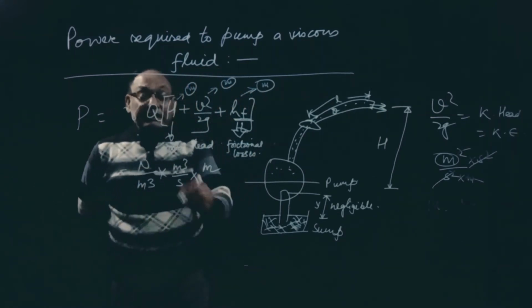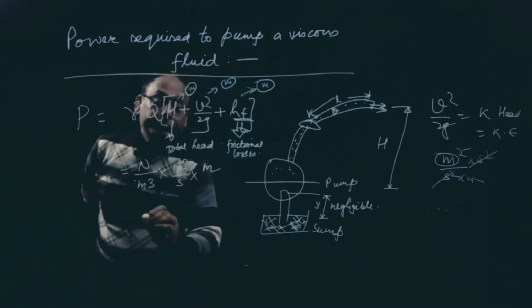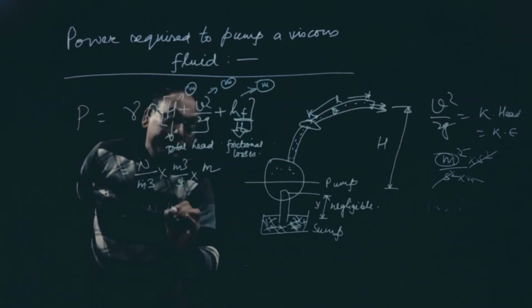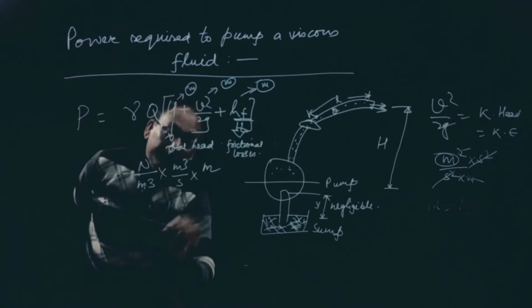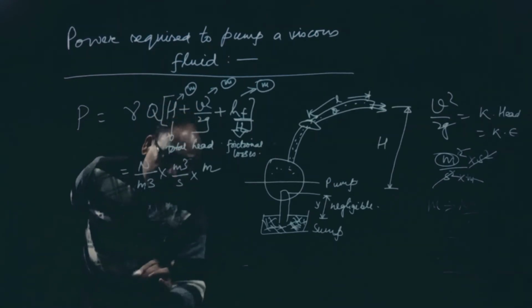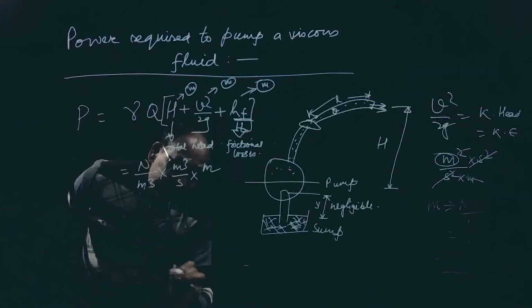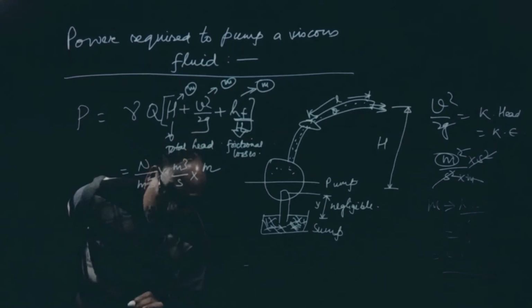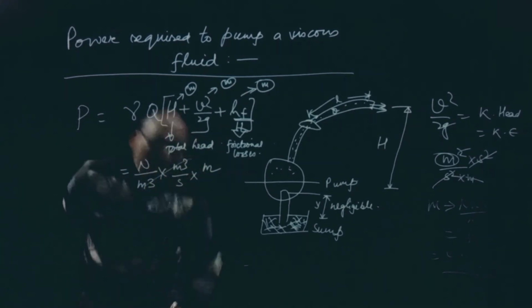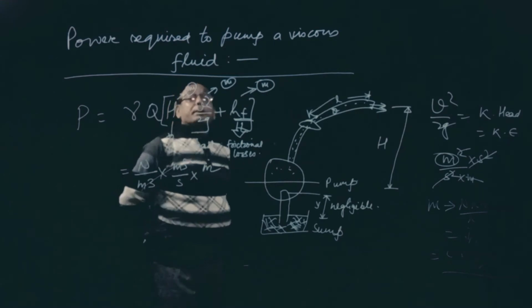So now let us see, meter cube will get cancelled. Now we are getting Newton meter per second. Newton meter per second is joule per second, so it is watt. So this is a small watt, and if you divide by 1000, we will get kilowatt. So how much power is required to pump a viscous fluid?